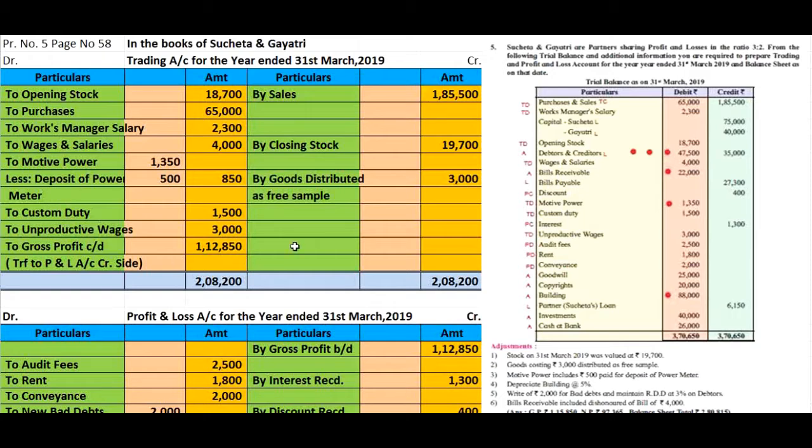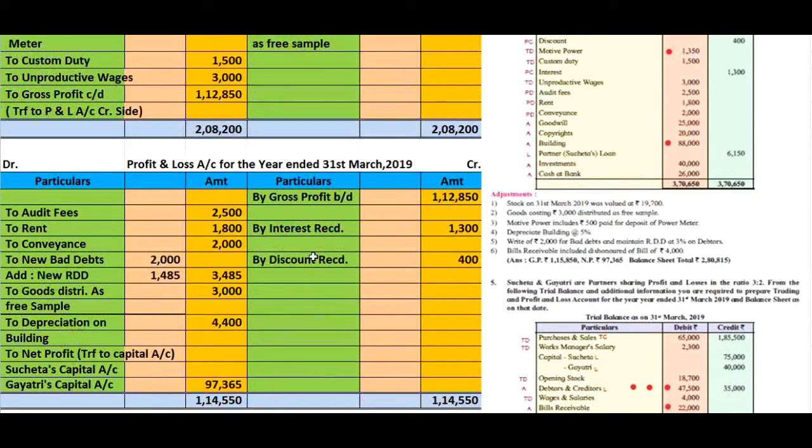Okay. We will see custom duty 1,500. Here we post it to the trading account debit side, to custom duty 1,500. Thereafter interest. The credit amount of interest is interest received. Here you will see by interest received 1,300.